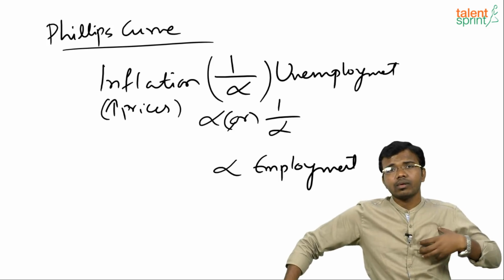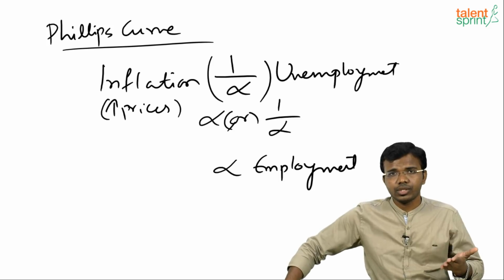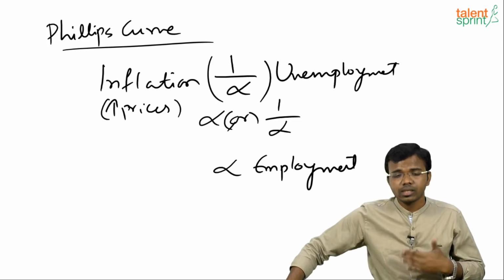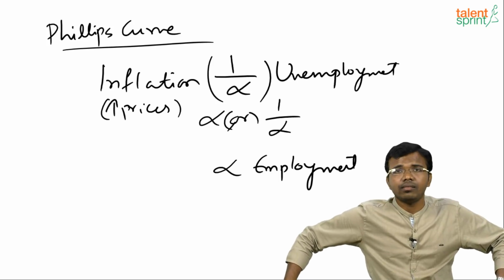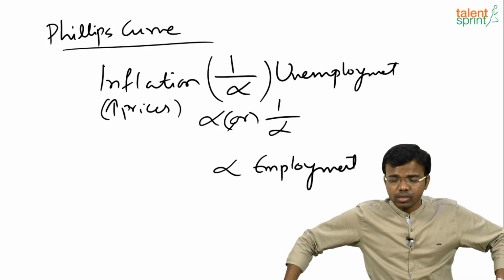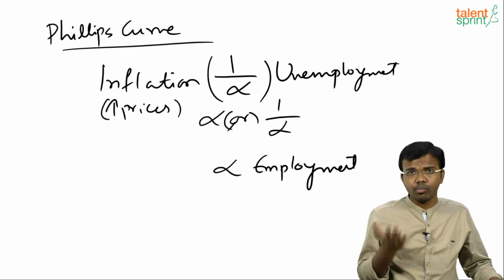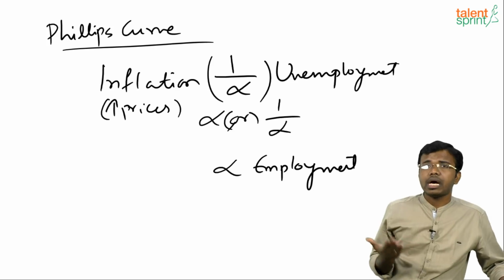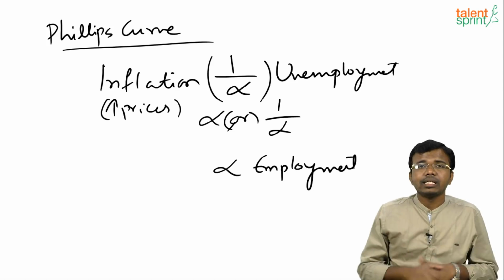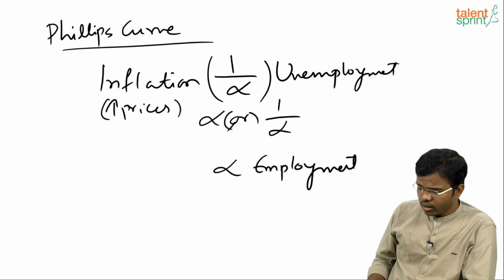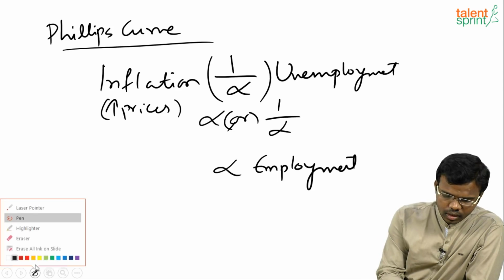So higher the employment, higher is the inflation. Higher the unemployment, lesser is the inflation. Clear with this? So when you have money only, you will go and spend and increase the prices. So employment results in inflation, unemployment results in deflation. Okay? Clear everyone? So now we have different types of indices used to calculate inflation.